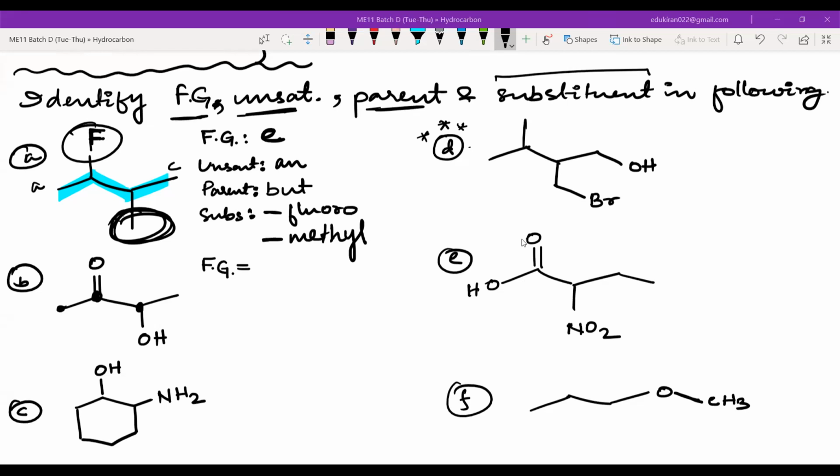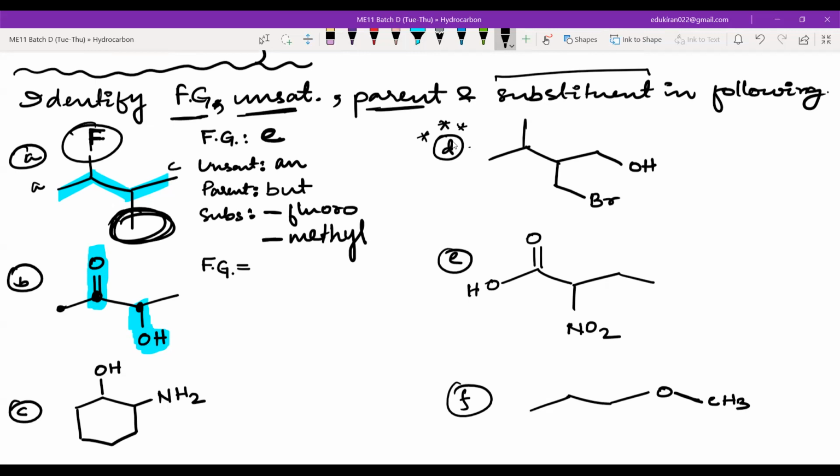Tell me, how many functional groups can you see? If I'm not looking at the priority, then how many can you see here? Two. Okay, that means you can see this one as an al, and what about this one? Which has more priority, the one or the al? Own. So why did you say al? You wrote it al, but this one is own.